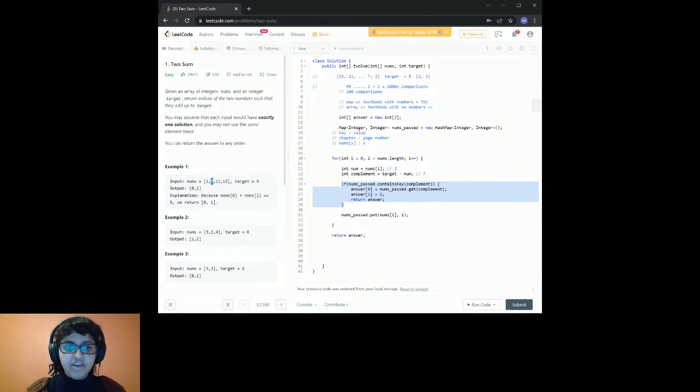Now, when I get here to 7, I can say to my hash map, hey, have I already passed the value 2? Because 2 is exactly what we need to get a 9, right? And if I have passed a 2, all I've got to do is ask where in that original integer input that 2 was. I can retrieve that from the hash map and return it right away. Is that making a little more sense?